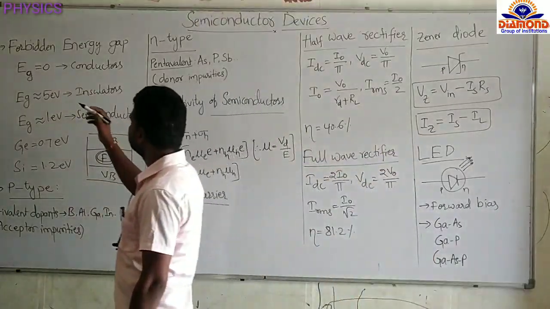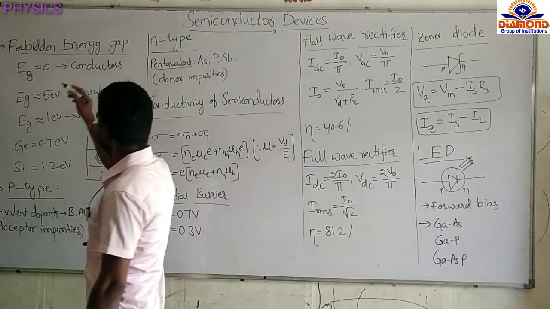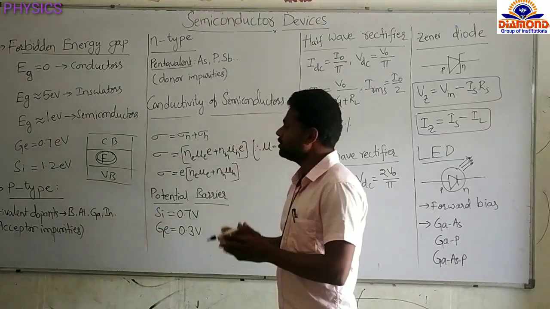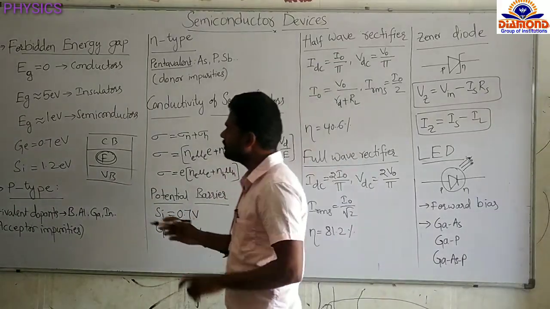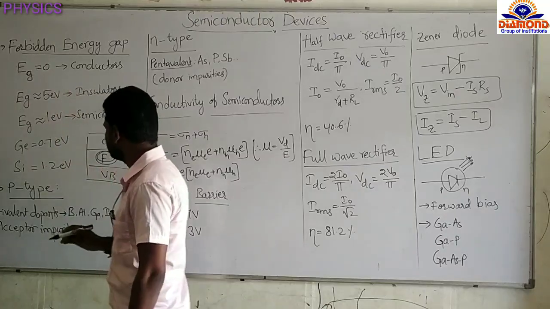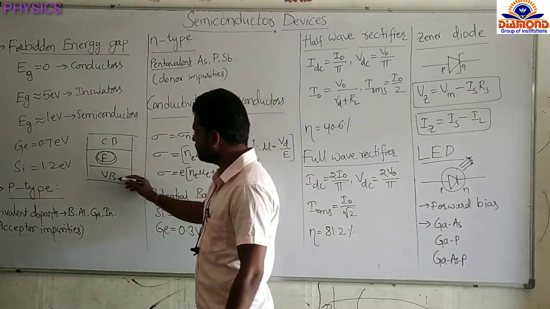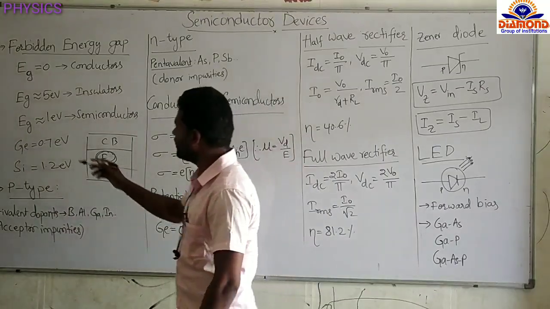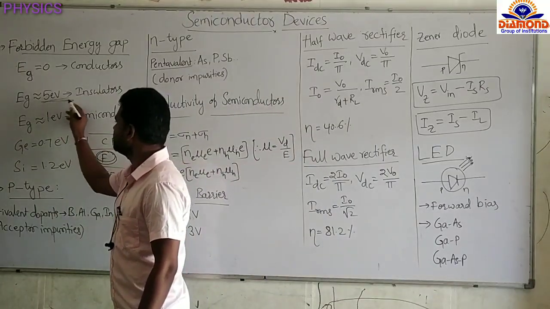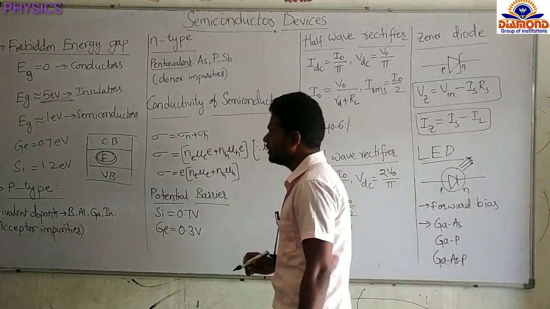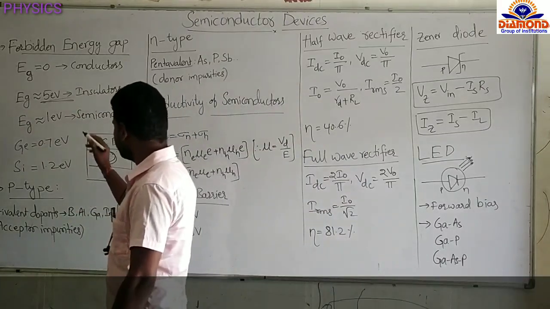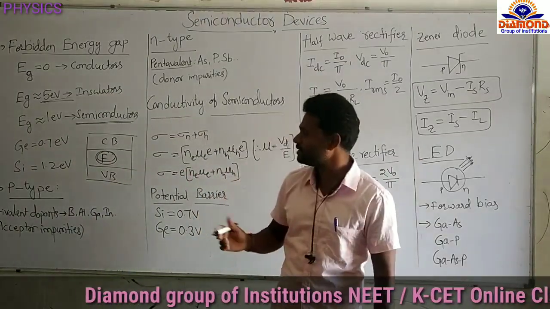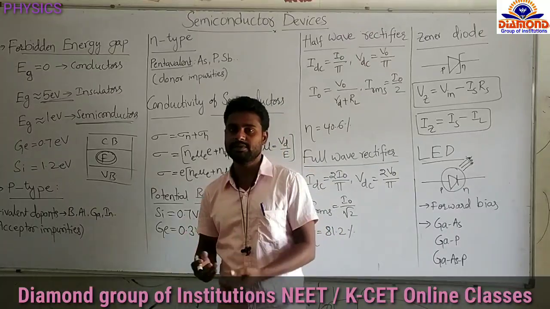Now see the forbidden gap for the conductors. In conductors, the valency band and conduction band are overlapped, so there is no forbidden energy gap. The forbidden energy gap for conductors is zero. In insulators, the valency band and the conduction band are separated by 5 electron volts. Remember, in semiconductors, the forbidden energy gap is about 1 electron volt or a little more, like 1.2, 1.3.